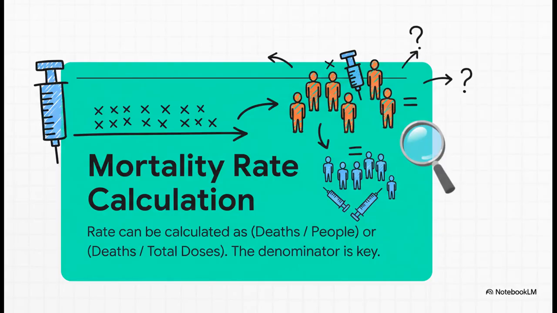Well, it all comes down to the denominator. That's the number on the bottom of the fraction. The source argues that if you divide those 80,000 deaths by the 100,000 people, you get that really alarming 80% rate. But if you take that same number of deaths and divide it by the much larger number of total doses, that's 500,000, suddenly the rate plummets to just 16%. The choice of what you divide by, it argues, changes absolutely everything.